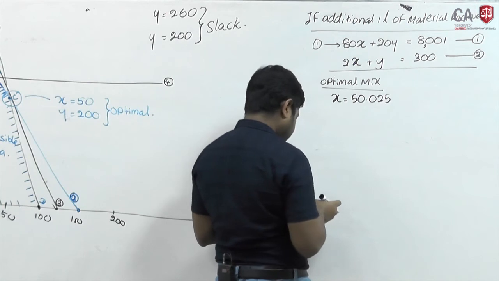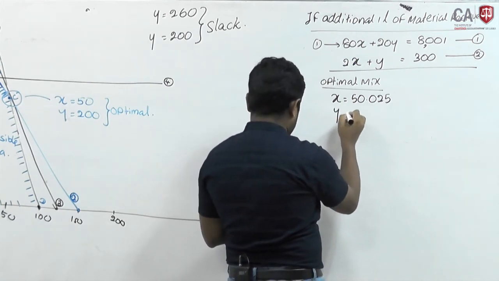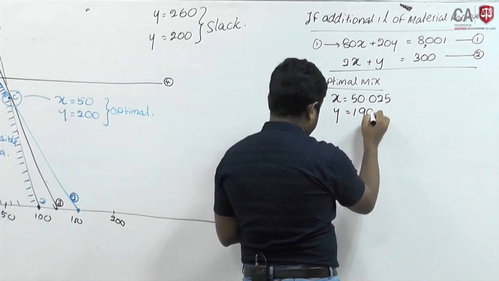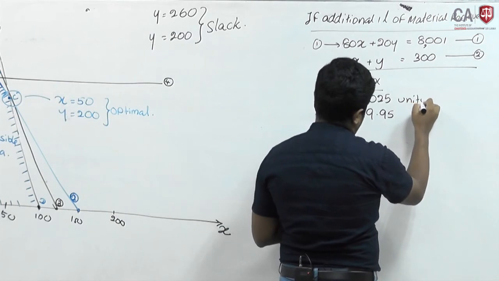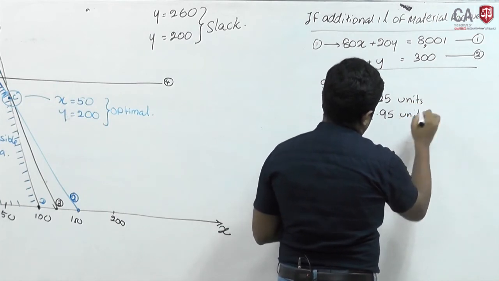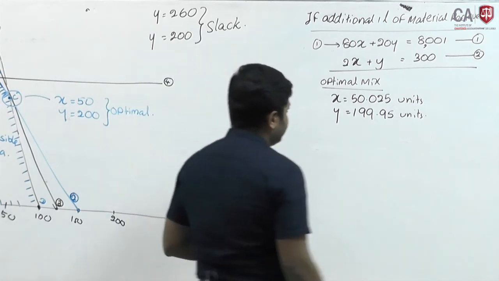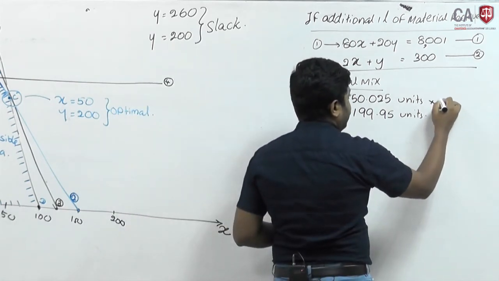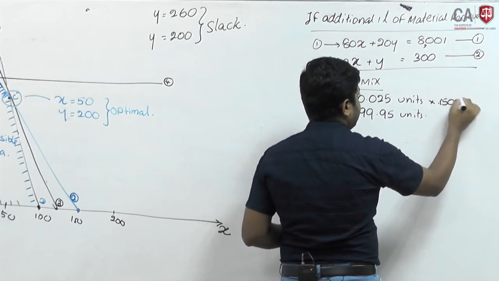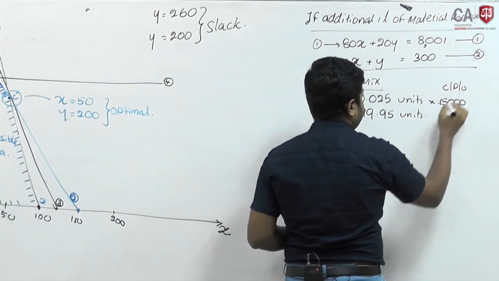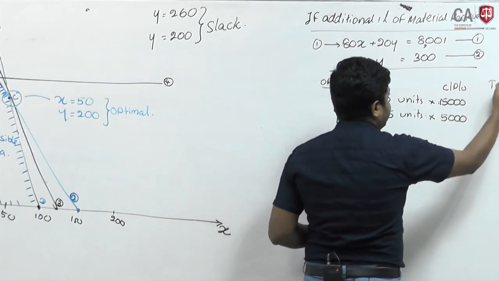50.025. Y, 199.95 units. Okay, now you have the contribution per unit. X 15,000, contribution per unit. Y 5,000, total contribution.